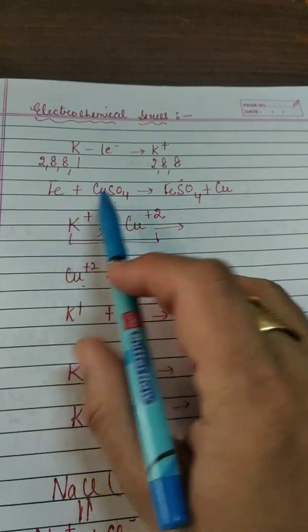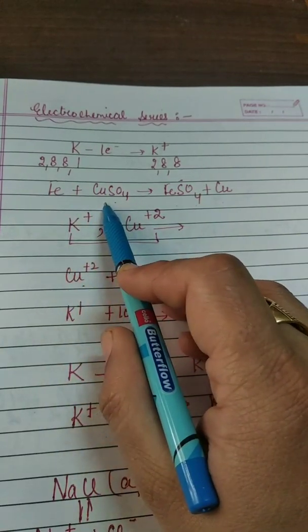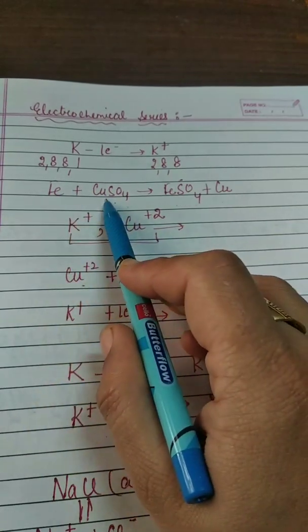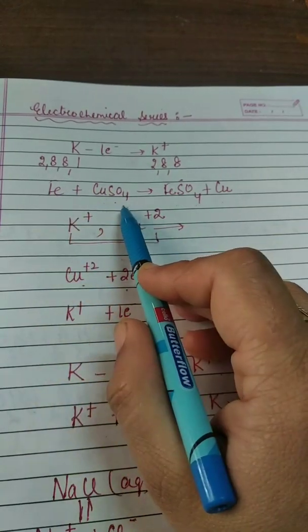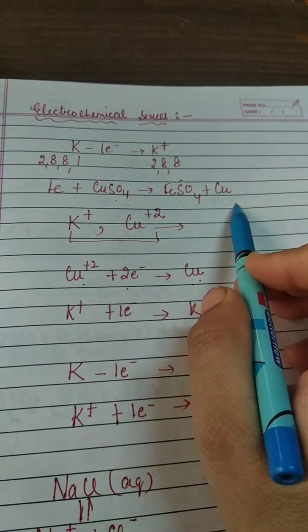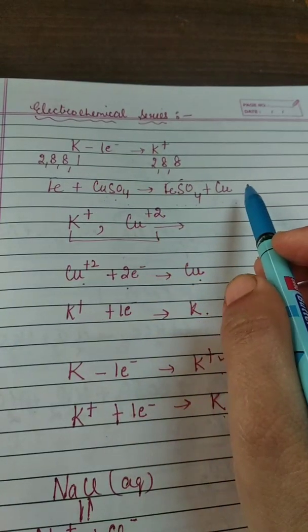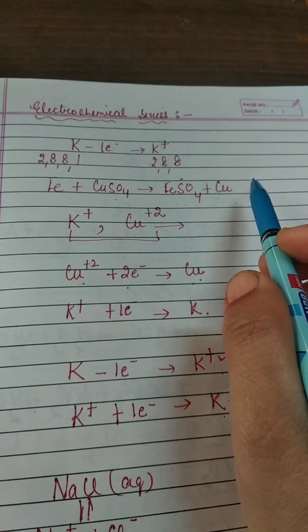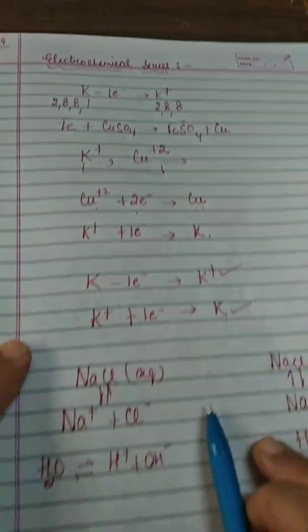As iron is present above copper in the electrochemical series, iron can displace copper from CuSO4, resulting in FeSO4 and copper.